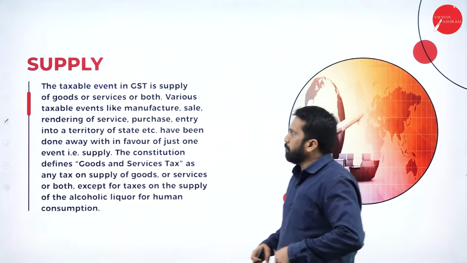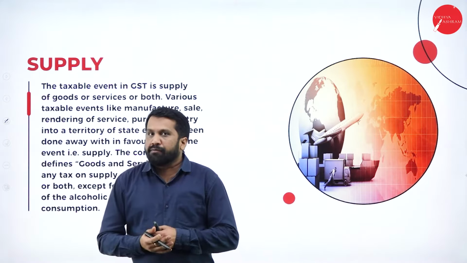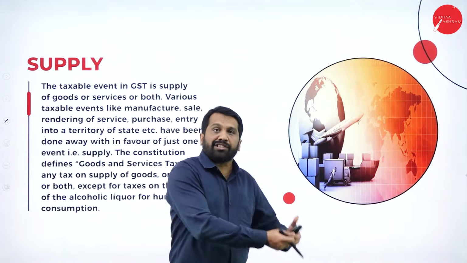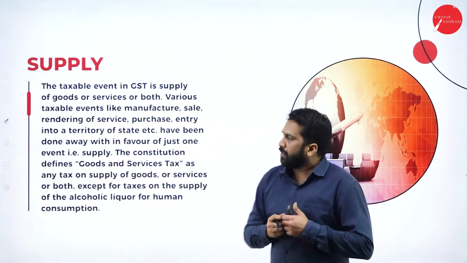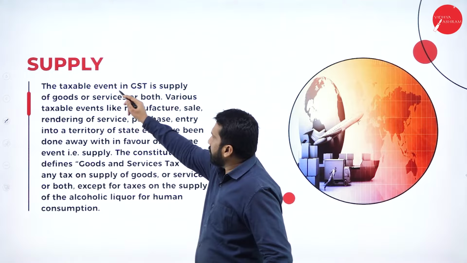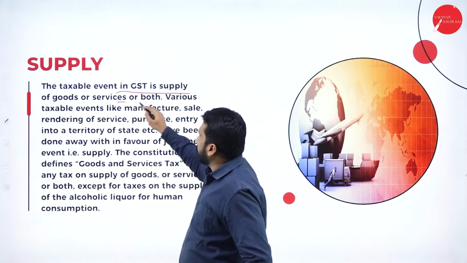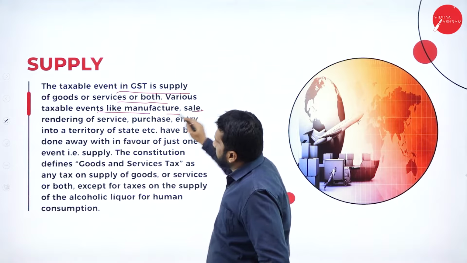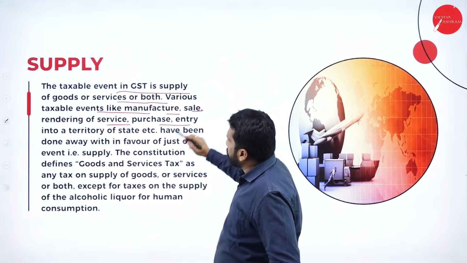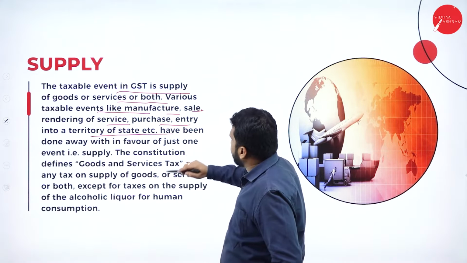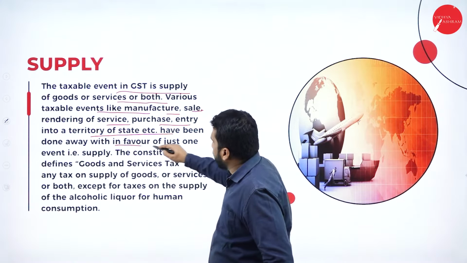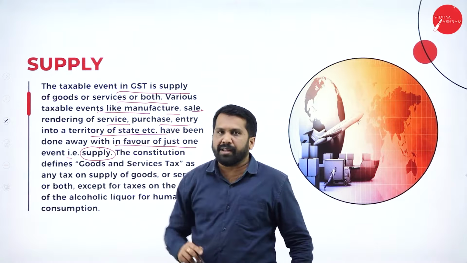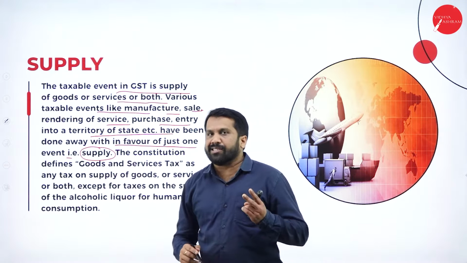The first one, supply. It is very simple. When goods are transferred from the manufacturer or the seller to the customer, we call it supply. The taxable event in GST is supply of goods or services or both. Various taxable events like manufacture, sale, services, purchase, entry into the territory of a state, etc. have been done away with in favor of just one event. That is called supply. In your 2-mark question, they will ask you, what do you mean by supply?